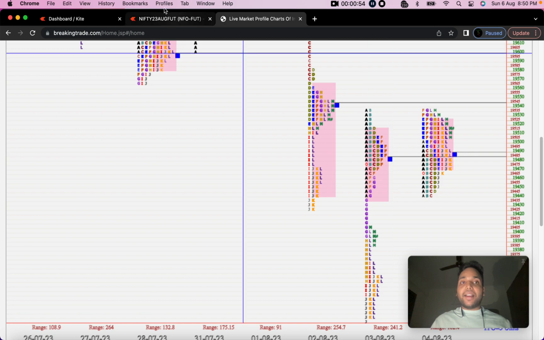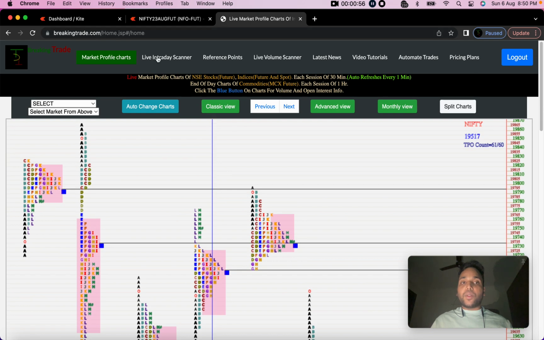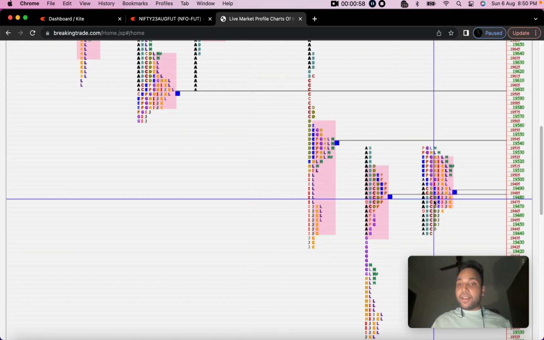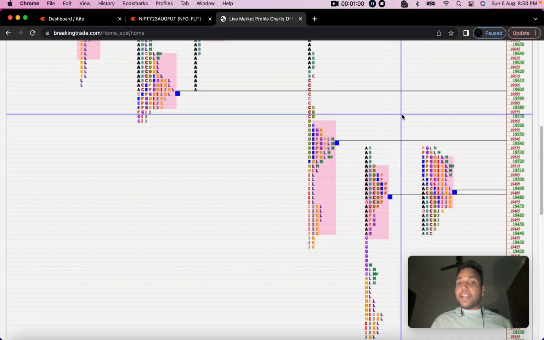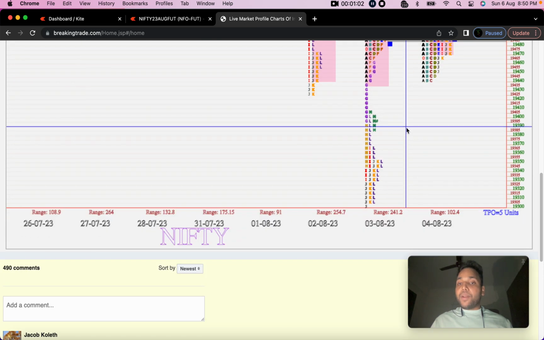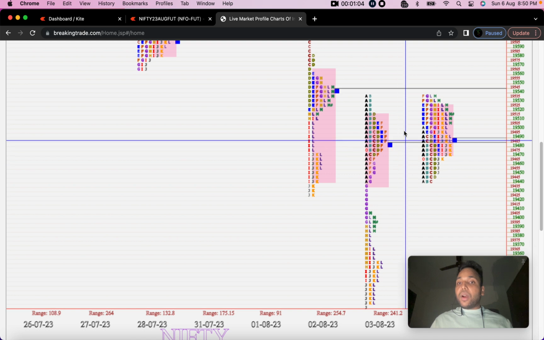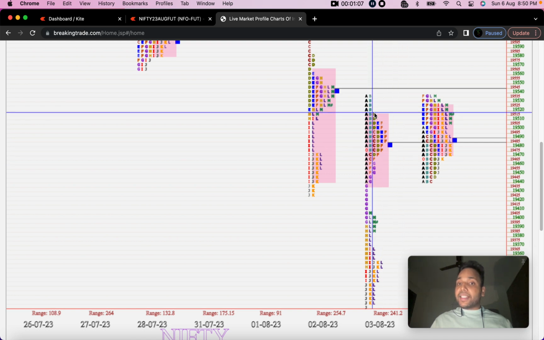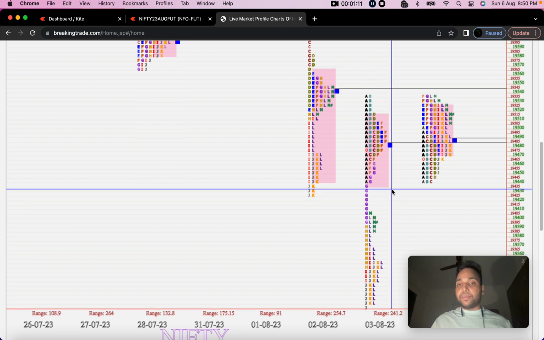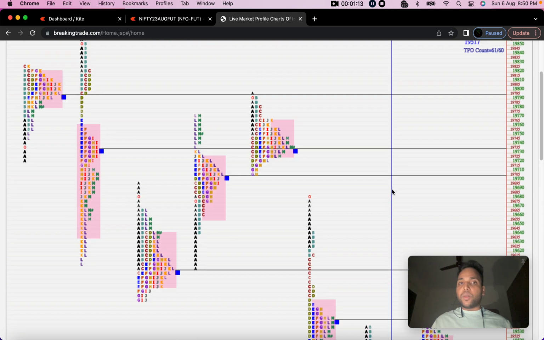Similarly, I can filter the stocks based on various values: if the stock has opened gap up, that is above the yesterday high, gap down below the yesterday low, above the yesterday value area high, that is above this pink shaded region, and below this pink shaded region.